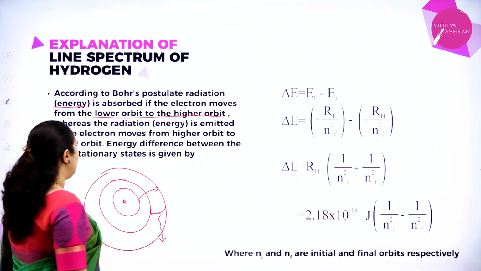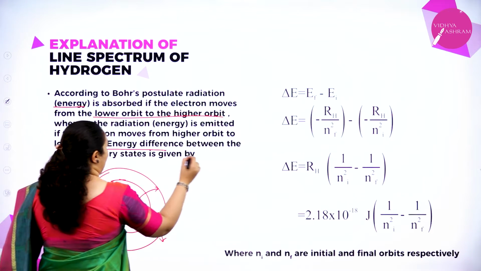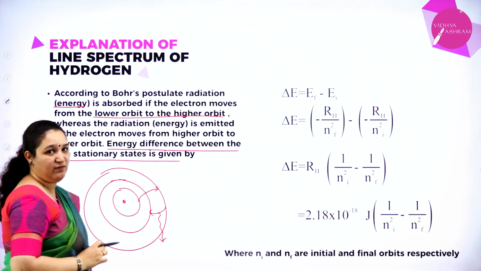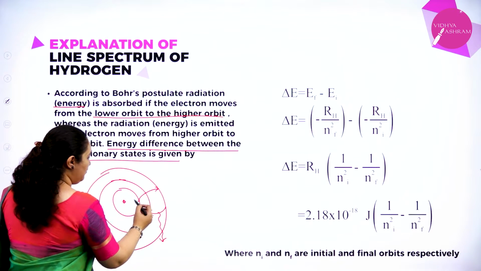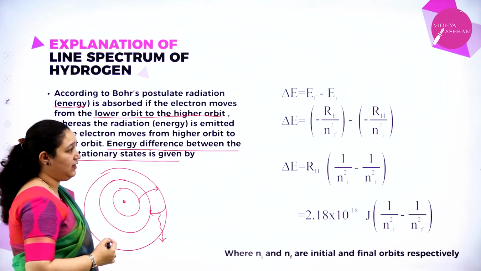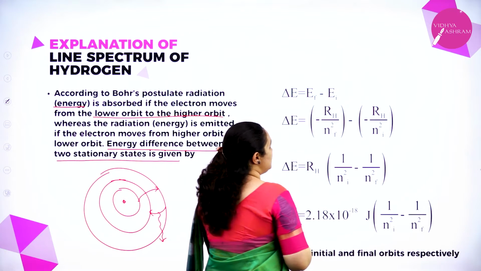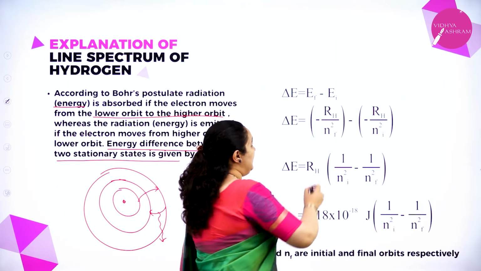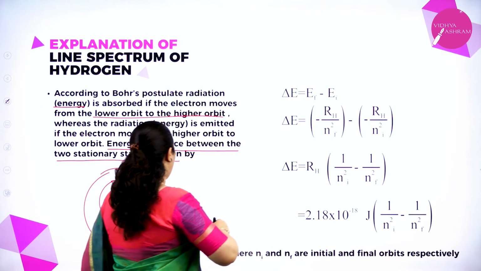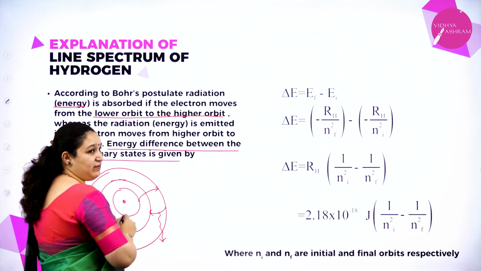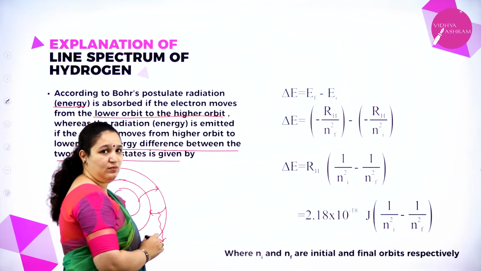Based on this, the energy difference of 2 stationary states I can give as delta E is equal to EF minus EI. EF is the final state where the electron has jumped, EI is the initial state from where it started.